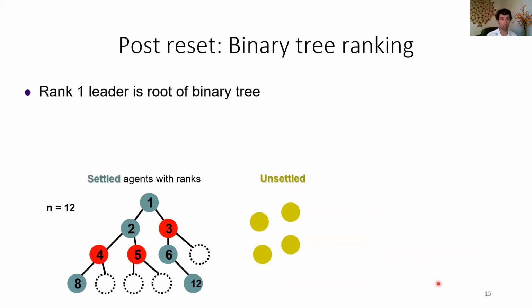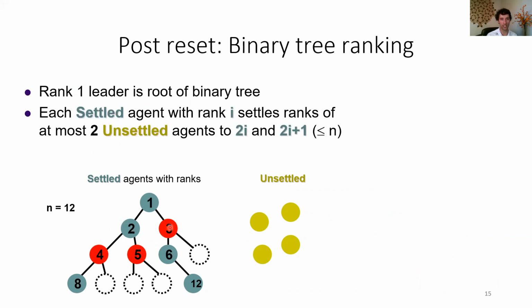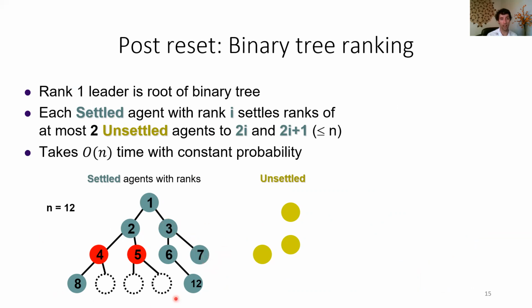The remaining part of the protocol has this rank 1 leader be the root of a binary tree. So we do ranking by a binary tree, where the rule is every settled agent with rank i is going to settle up to 2 more agents. So here we have agent 3 should have 2 children. When they meet an unsettled agent, that will become their child 7. And we prove that this takes order n time with constant probability to stabilize to all ranks being full.